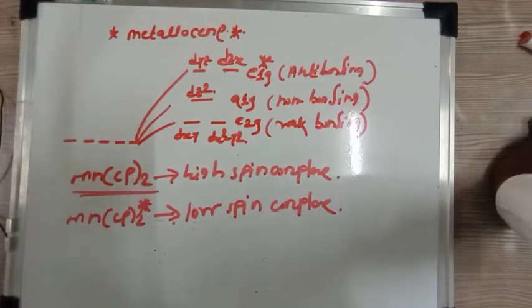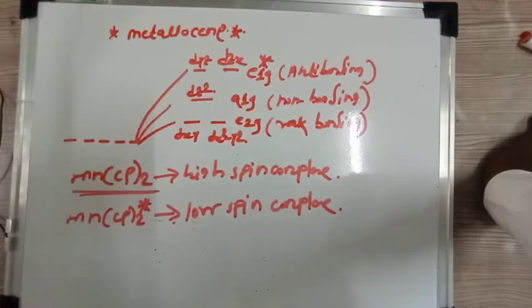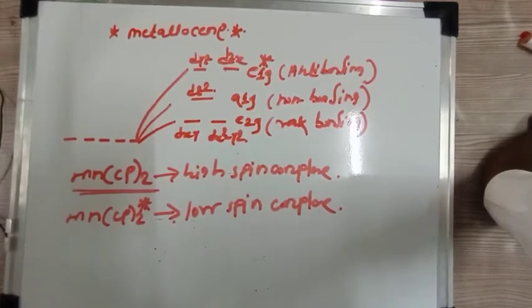So many times the question is asked on the metal carbon bond length.